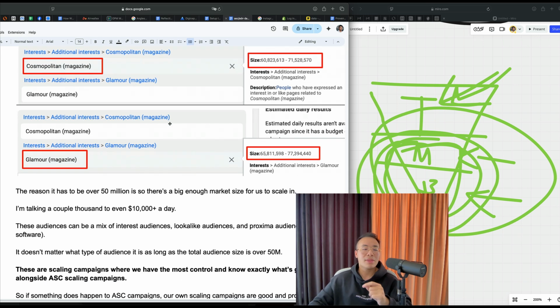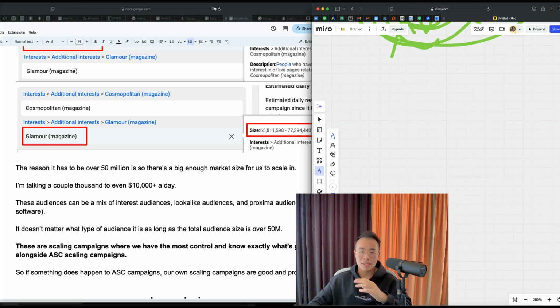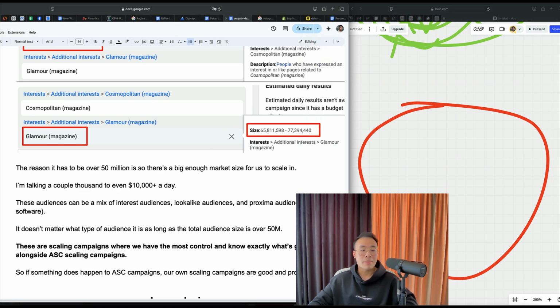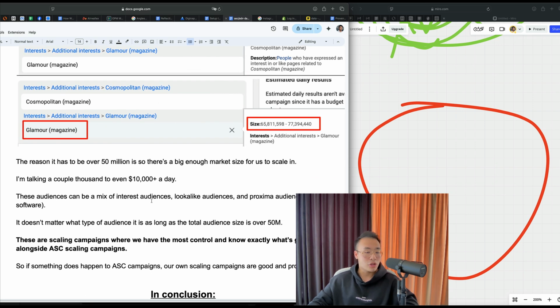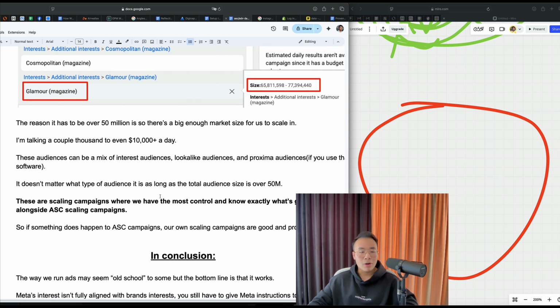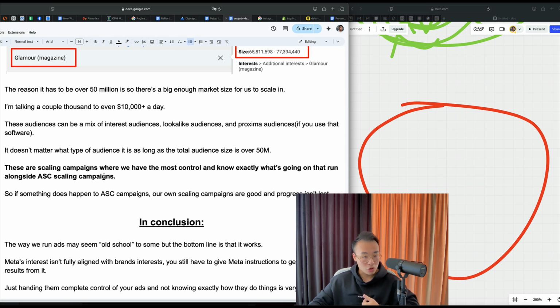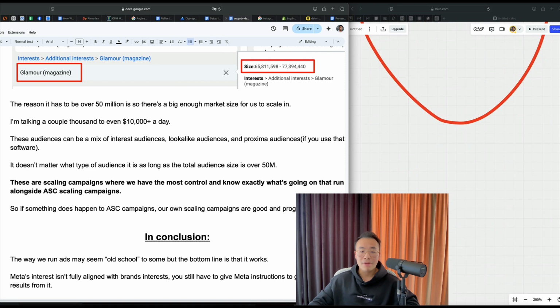The reason it has to be over 50 million is so there's a big enough market size for us to scale in, right? We just need enough room to scale. I'm talking about a couple thousand to even $10,000 a day, so that this size can sustain that level of ad spend and scale. These audiences can be a mix of interest audiences, lookalike audiences, Proxima audiences if you use that software. It doesn't matter what type of audience as long as the total audience size is over 50 million. These are scaling campaigns where we have the most control and know exactly what's going on, that run alongside ASC scaling campaigns. So if something does happen to ASC, our own scaling campaigns are good and progress is not lost.